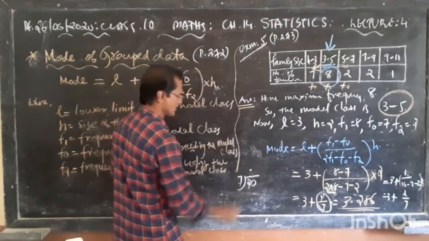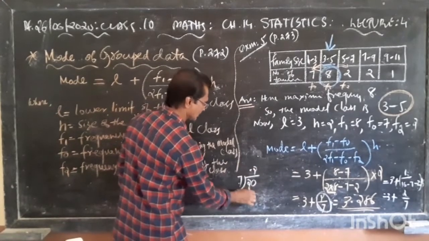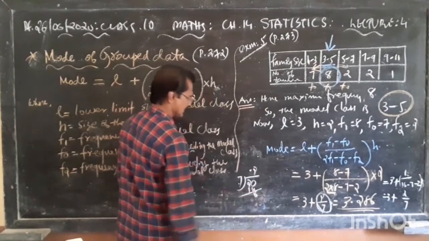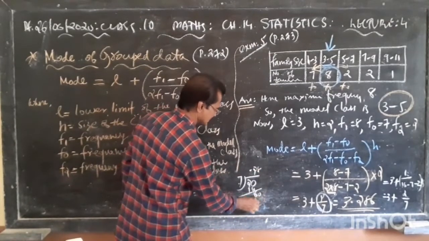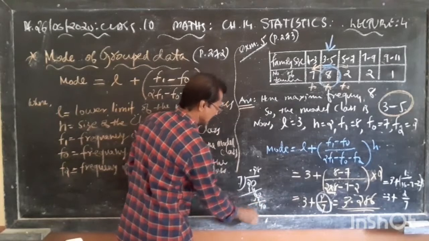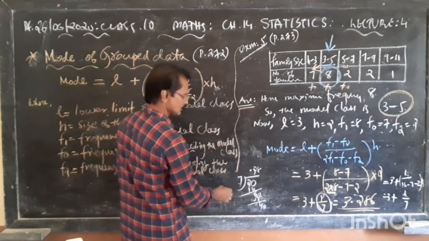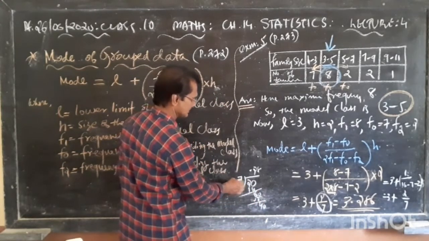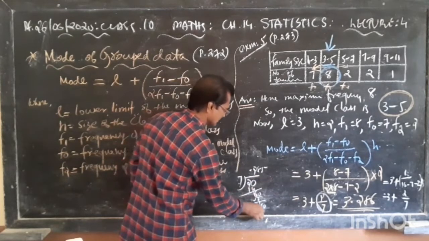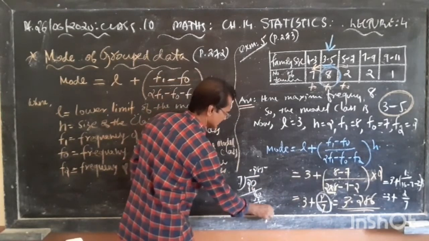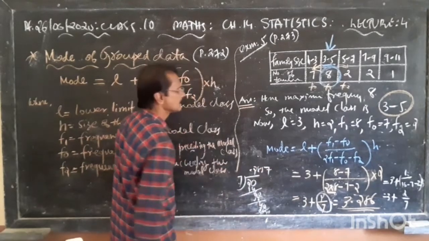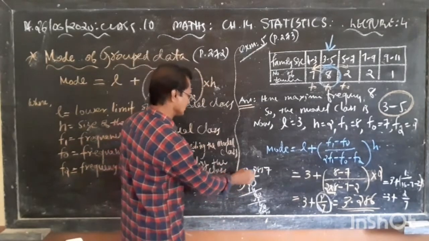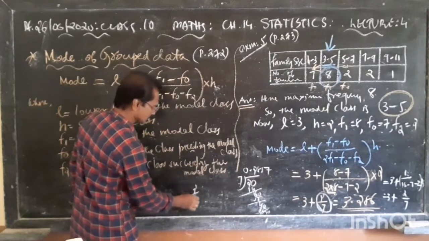Put 0, put point. 7 2s are 14, 6 carry. 60. 7 8s are 56, 4 carry. Then 7 5s are 35. Then 5. Then 7 7s are 49. So the answer is 2 upon 7 equal to